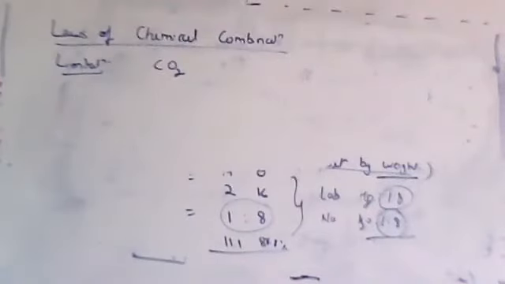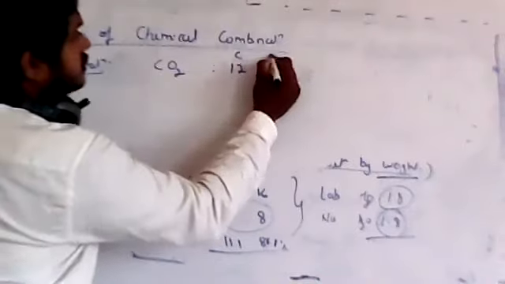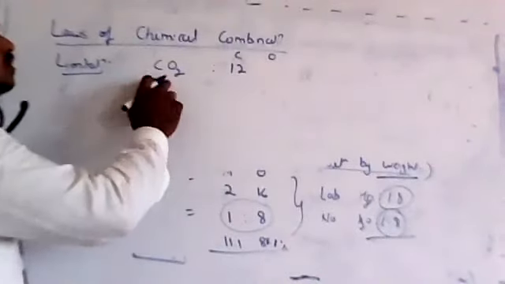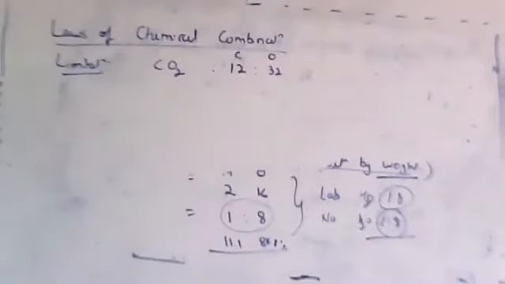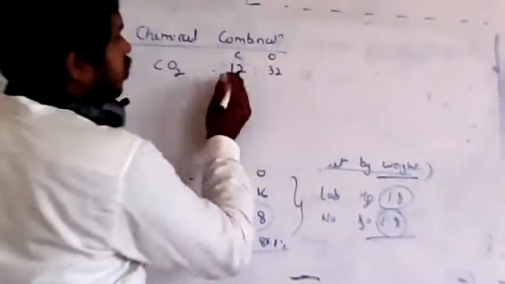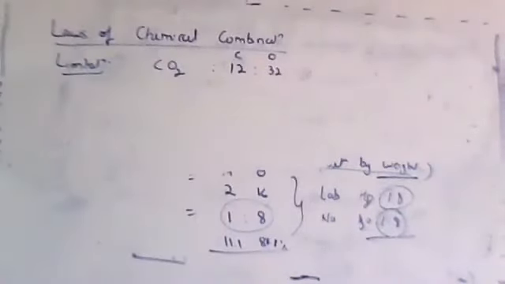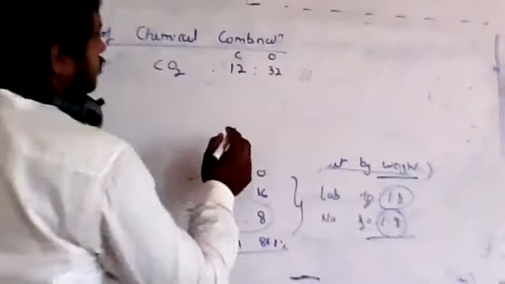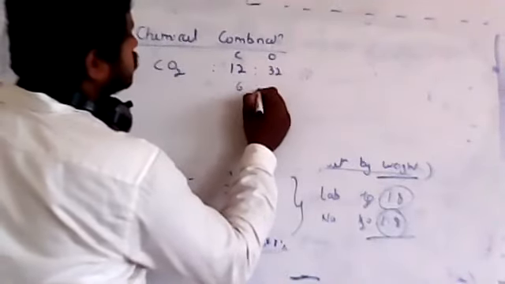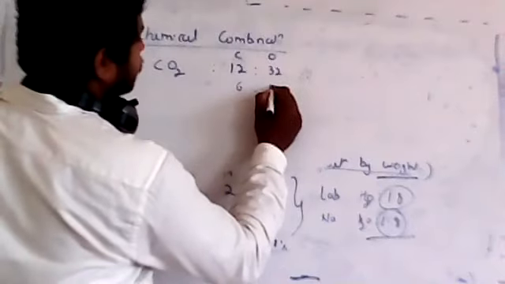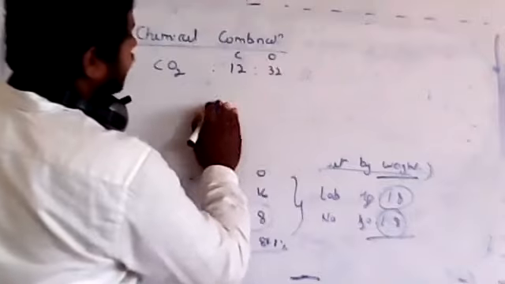Let me take the mass ratio first. Carbon has an atomic mass of 12 and oxygen has an atomic mass of 16. Two oxygens are there, so it is 32. The weight ratio will be 12:32. If I take a common number from this, 4 can be taken here, right? 4.